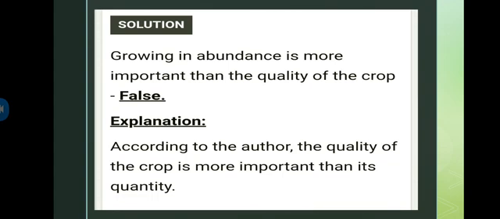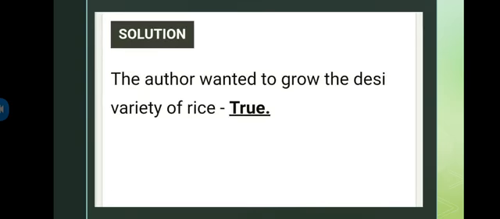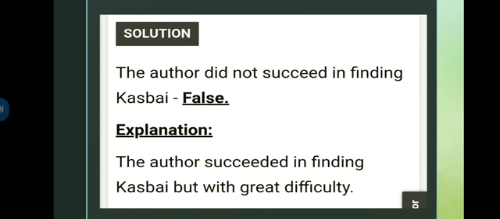So obviously it's false, because that's not what the writer believed, right? What the writer believed is that the quality matters, not the quantity. That's why he went with organic farming, right? So the explanation will be, according to the author, the quality of the crop is more important than its quantity. Now the next one: the author wanted to grow the desi variety of rice. So that's true. Another is: the author did not succeed in finding kasbai. Obviously that's false, right? So the explanation will be, the author succeeded in finding kasbai but with great difficulty.